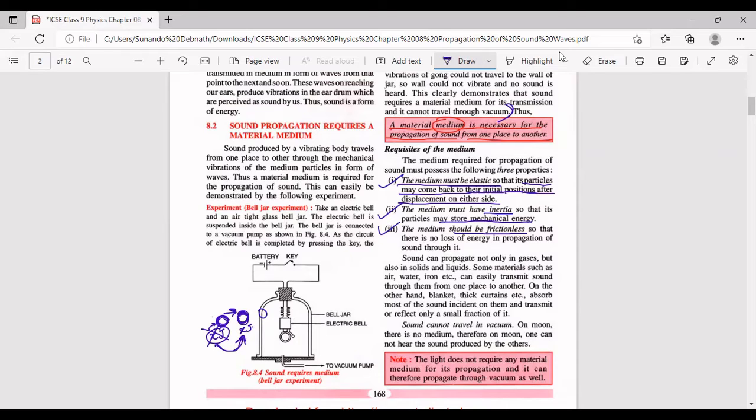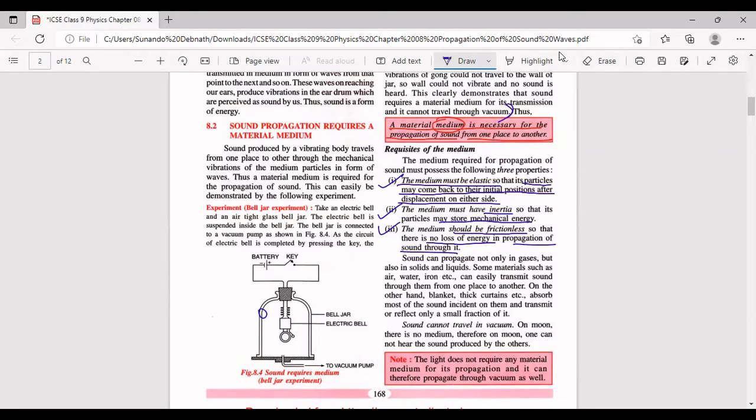हाँ, थोड़ा सा यहाँ फ्रिक्शन, इसलिए थोड़ा लॉस होता है धीरे धीरे, तो ट्रांसमिशन हो सकता है। बट एक आइडियल मीडियम की हम बात कर रहे हैं, आइडियल मीडियम की, विच इज where we would say that it should be frictionless. अगर पूरी तरह से frictionless होता, तो x joules of the first molecule would be transmitted to the second molecule as x joules only and not less than x joules. वो ideal situation है, जो imaginary है लेकिन ideal है। Ideal medium में क्या होना चाहिए? The medium should be frictionless so that there is no loss of energy in propagation of sound through it.